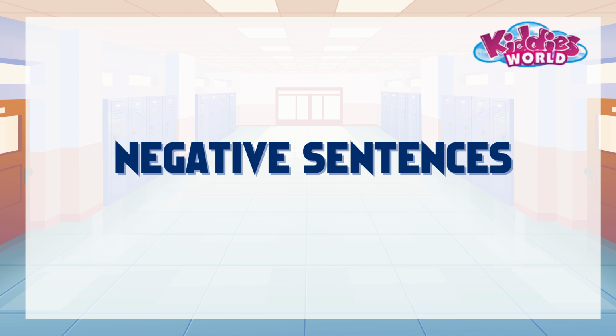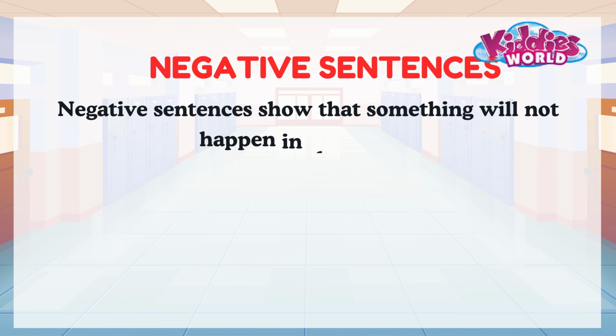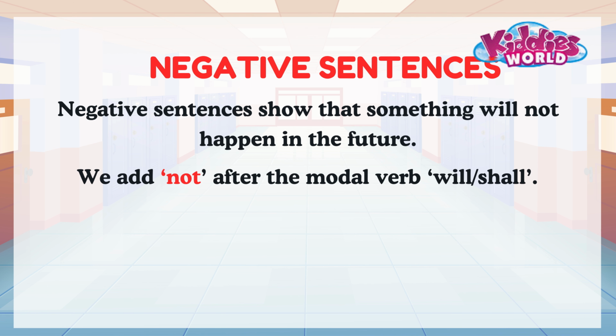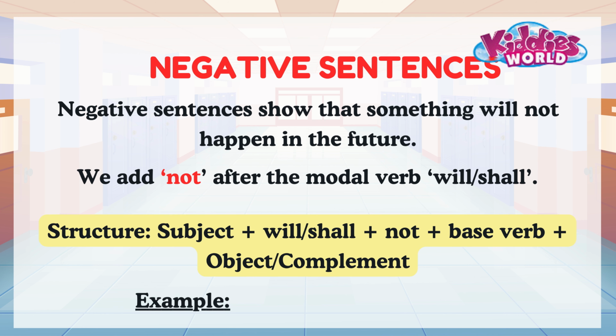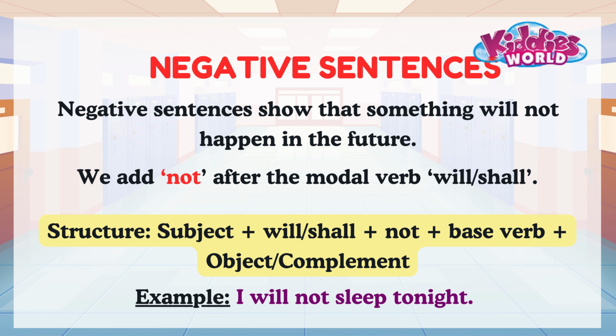2. Negative sentences. Negative sentences show that something will not happen in the future. We add not after the modal verb will or shall. This structure looks like this. Example, I will not sleep tonight.